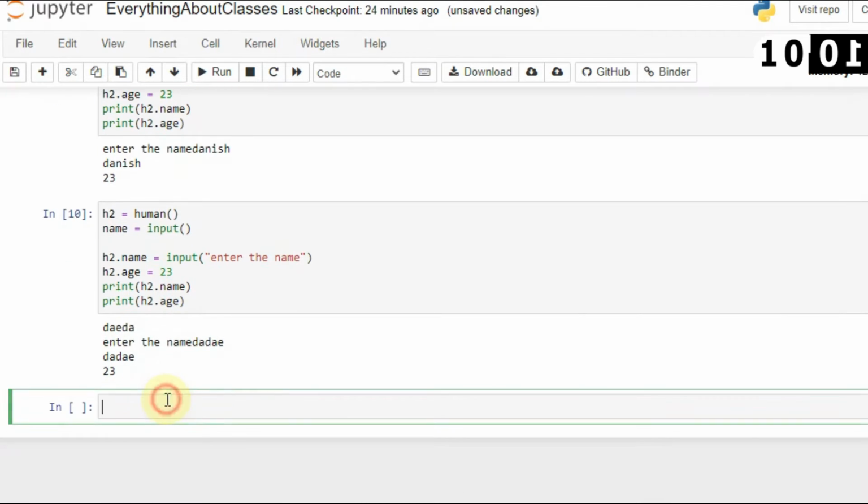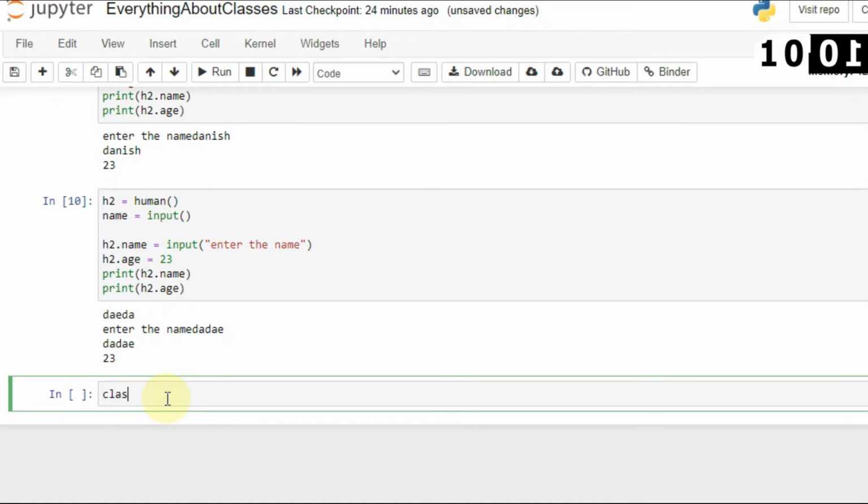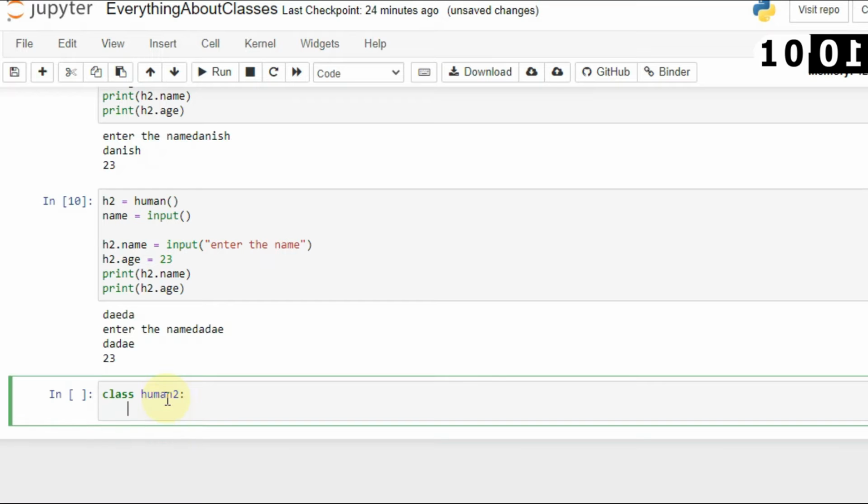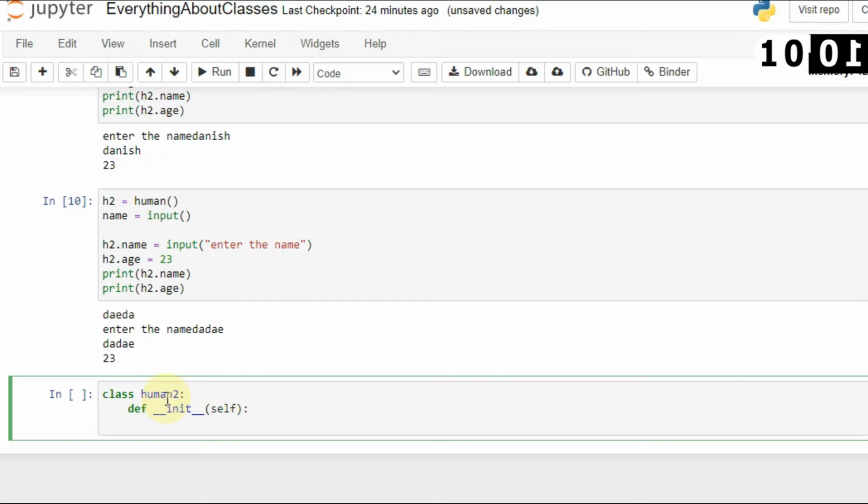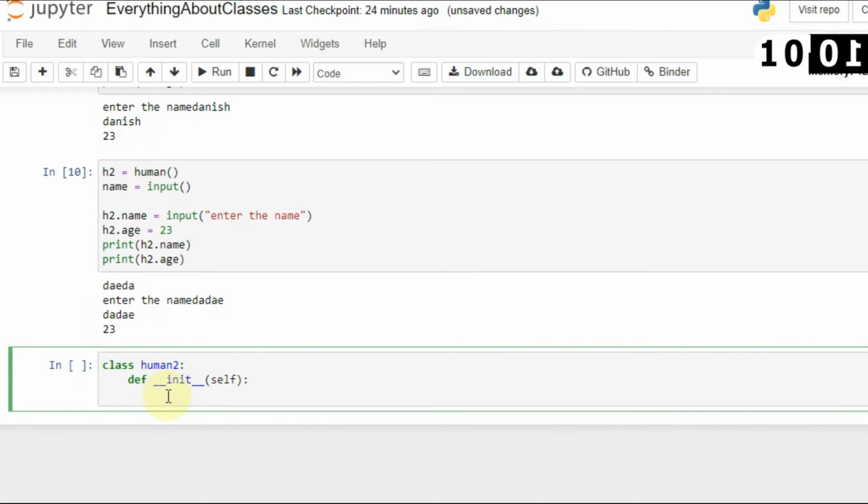Now let's create another class, and I will call it human2. Here I'm not using parameters, and I will create a constructor. So how can you create a constructor? You have to use the init function. Init is a default function, and now we have to use the self keyword. Self keyword is very similar to this keyword. So when you access any attributes of the class,